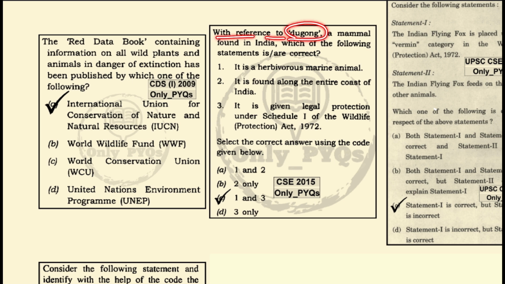With reference to the dugong, a mammal found in India, which of the following statements is correct? It is a herbivorous marine animal. This is correct. It is found along the entire coast of India. No, this is not found along the entire coast of India. It is given legal protection under Schedule 1 of the Wildlife Protection Act of 1972. This is also correct.